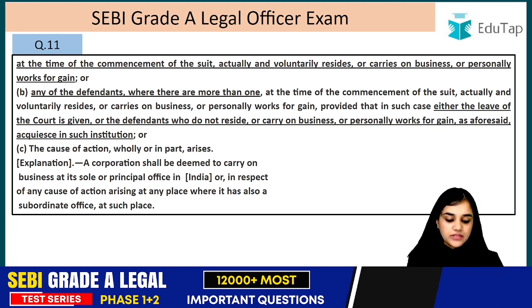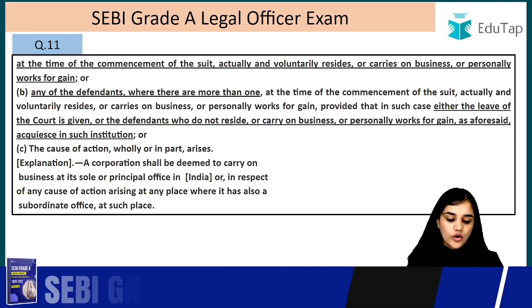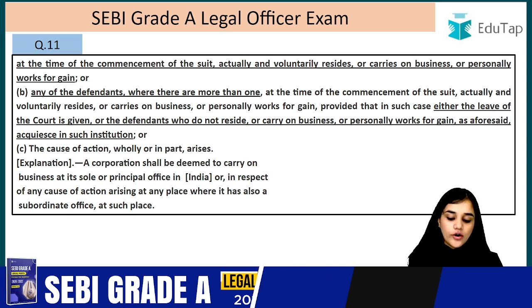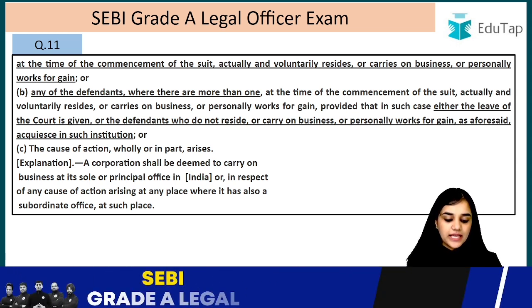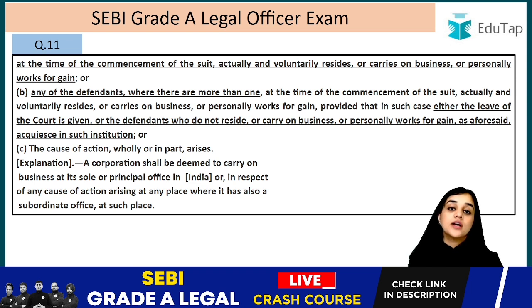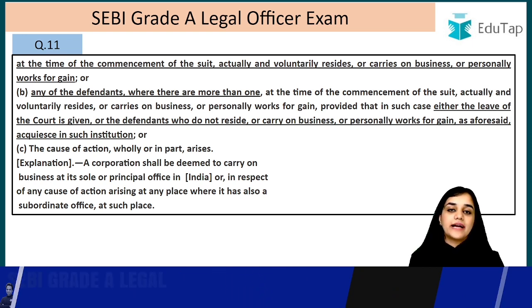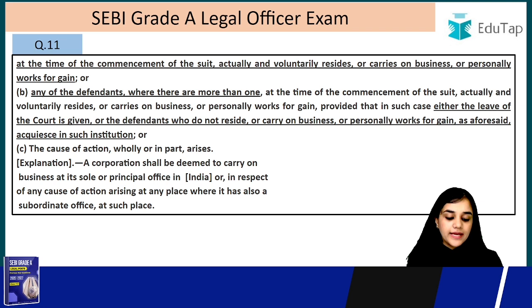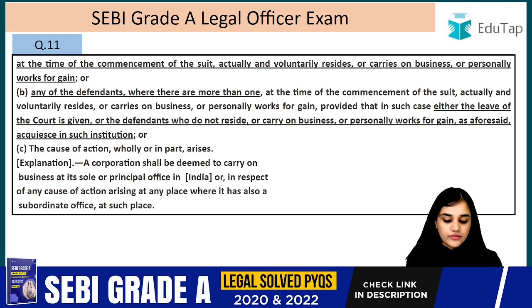A corporation shall be deemed to carry on business at its sole or principal office in India. So a corporation will be deemed to carry on its business where it has the head office, or in respect of any cause of action arising at any place where it has also a subordinate office. For example, it has a branch in some area and there the cause of action arose, so that will also be deemed where it carries on its business, right? Let's read it again. A corporation shall be deemed to carry on business at its sole or principal office in India or in respect of any cause of action arising at any place where it has also a subordinate office at such place.